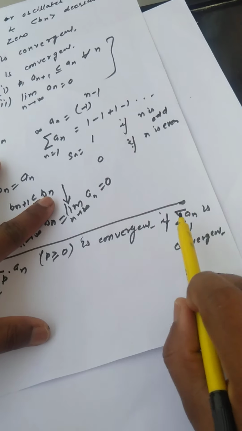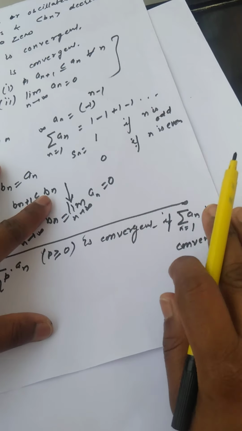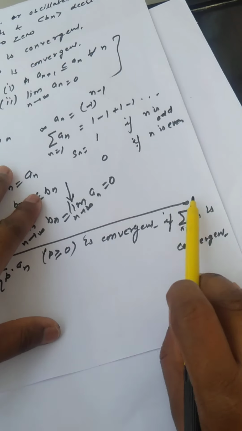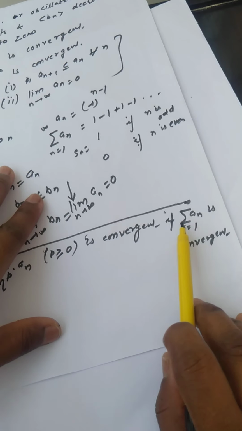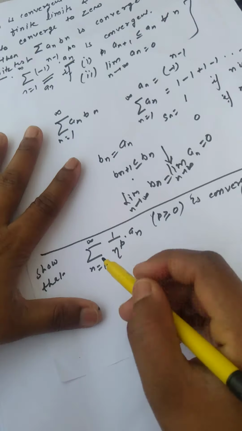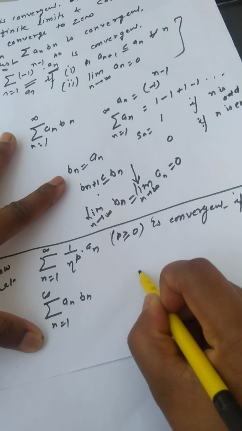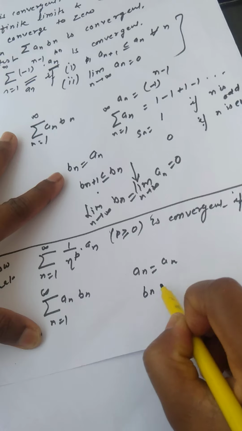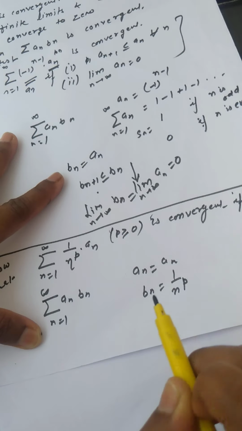So here you are given that this series is convergent, so it is clear that we should apply Abel's test over here. Let us check. If I compare it with summation a_n b_n, n varies from 1 to infinity, here a_n I have taken as it is a_n, and b_n as 1 upon n raised to the power p.